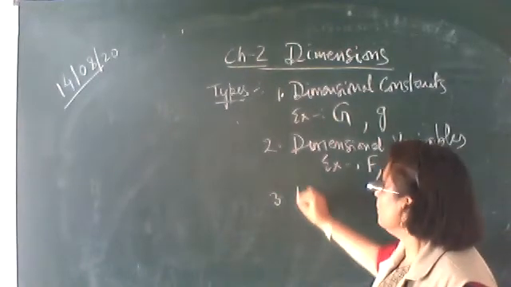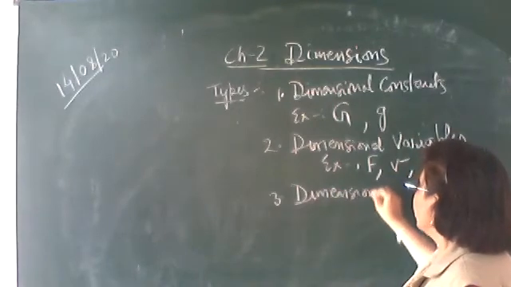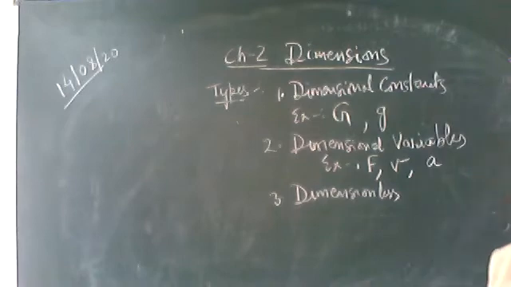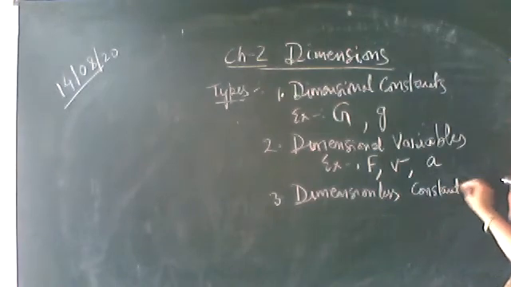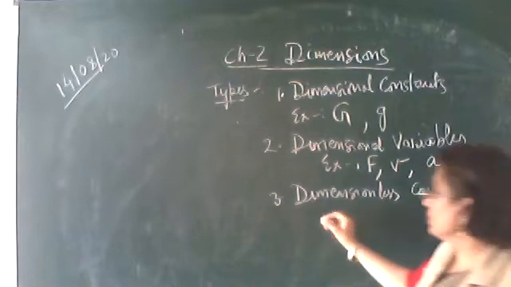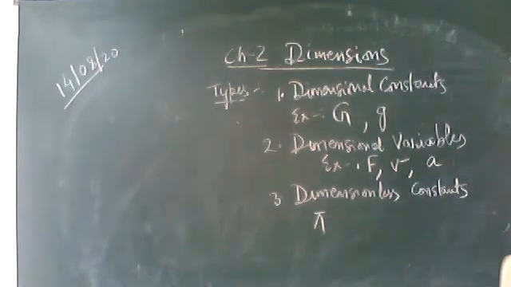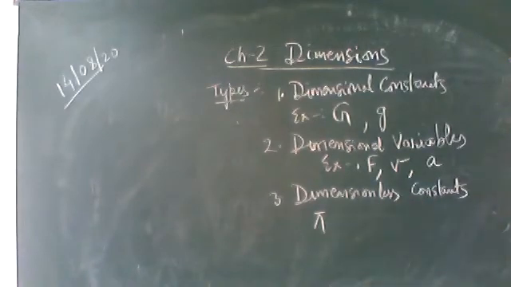The third one are dimensionless constants. Dimensionless means the physical quantities which do not have any dimension and their value is constant. They are called as dimensionless constants. Examples are like pi. Pi has got a value 22/7. Value is constant and it doesn't have any dimension.